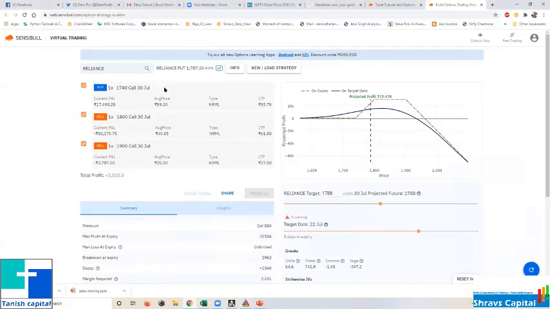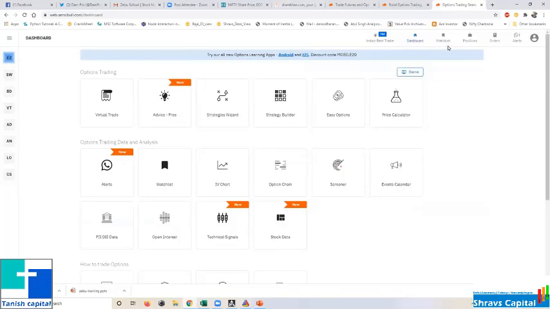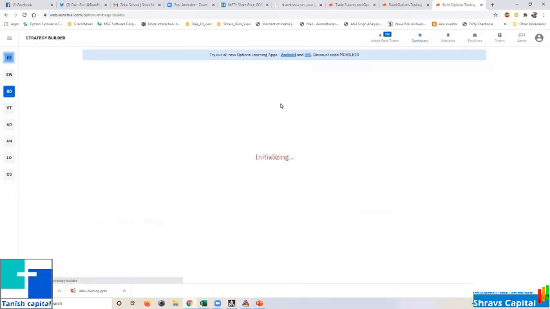So are you seeing my screen here? I've shown a sensible site. Yes, it's loading. So there are many things available like this, free of cost and even premium things are available. So the only thing is the strategy builder.